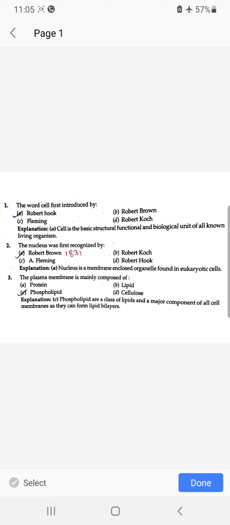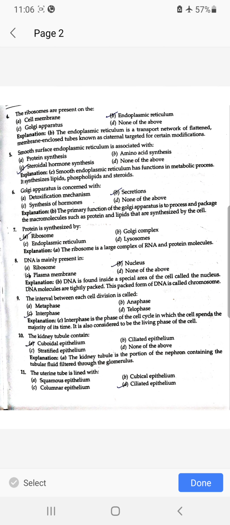The word cell was first introduced by Robert Hooke. The nucleus was first recognized by Robert Brown in 1831. The plasma membrane is mainly composed of phospholipids. The ribosomes are present on the endoplasmic reticulum. Smooth surface endoplasmic reticulum is associated with steroidal hormone synthesis.